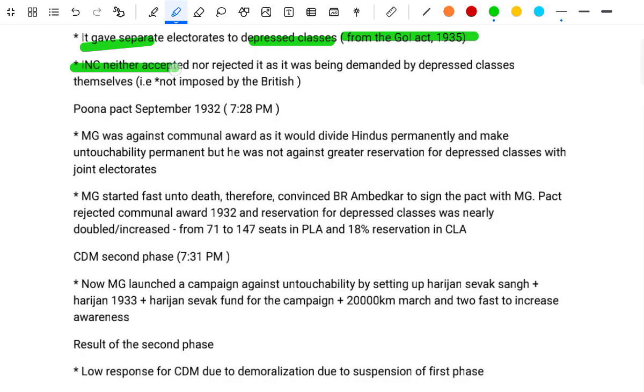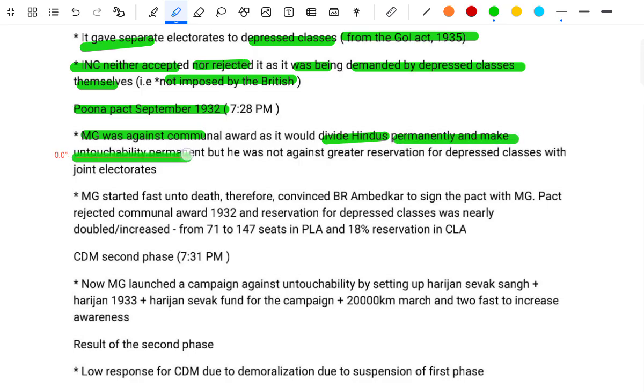The INC neither accepted nor rejected it, as it was being demanded by the depressed classes themselves and not imposed by the British. Pune Pact, September 1932. Gandhi was against the Communal Award as it would divide Hindus permanently and make untouchability permanent, but was not against the greater representation of the depressed classes with joint electorates.